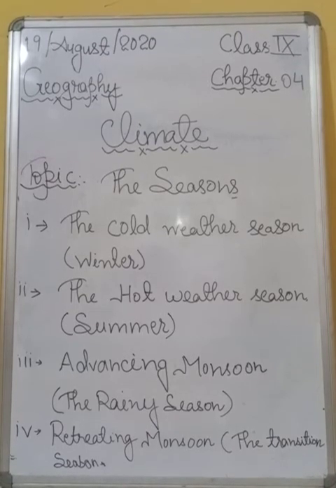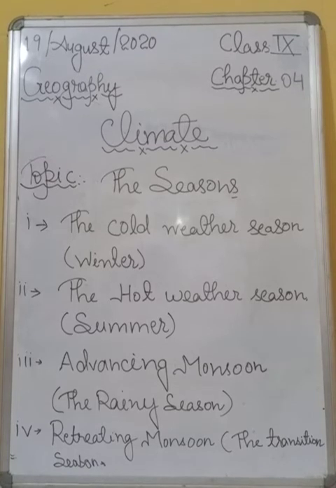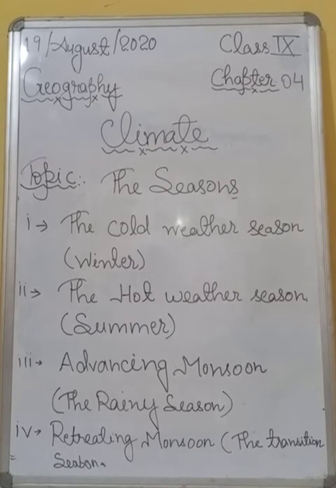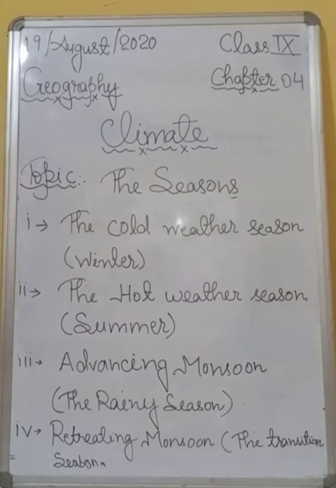Alright? So students, these breaks in the monsoon are related to the movement of the monsoon trough. And the axis of the monsoon trough in the northern plains keeps moving north to south and back, causing periodic breaks in rainfall.